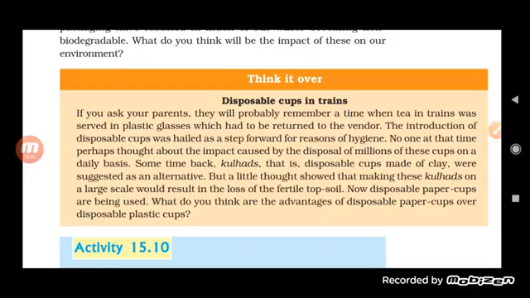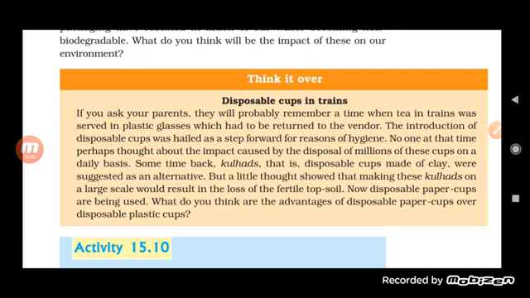Later the idea of the kulhad came, but the problem was that making kulhads on a larger scale would reduce the fertility of the topsoil. So in order to reduce this problem, nowadays people are using paper cups. Disposable paper cups are good, especially over plastic cups, because they are disposable, biodegradable, and will not affect the fertility of the soil.